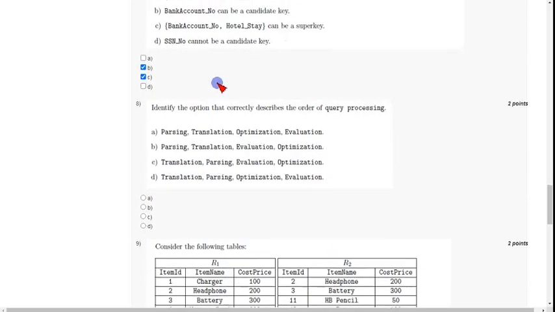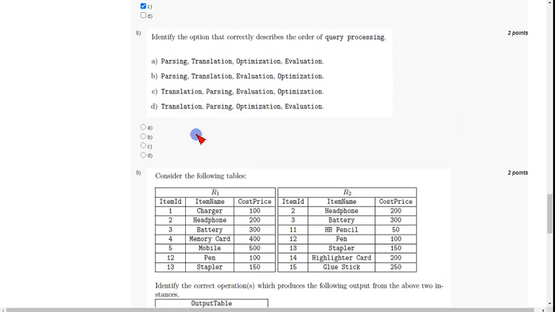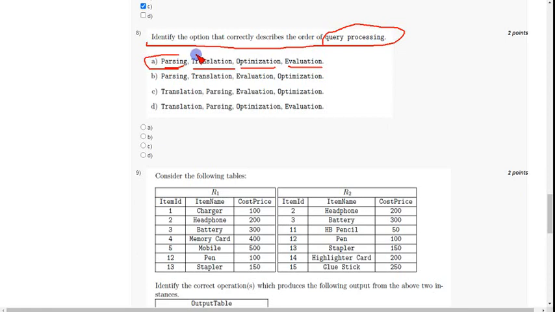And coming to the eighth one, identify the option that correctly describes the order of query processing. The answer for the eighth question is option A: parsing, translation, optimization, and finally evaluation. This is the order of query processing. So mark option A as the correct answer for the eighth question.